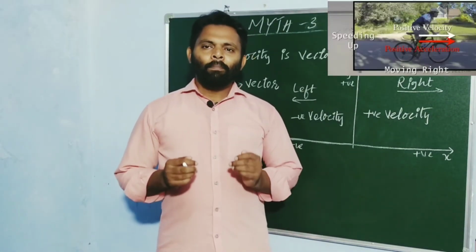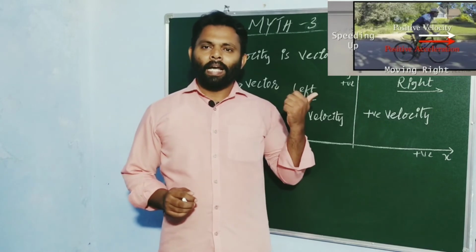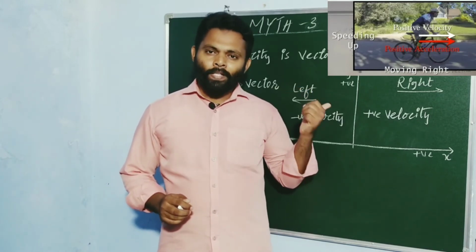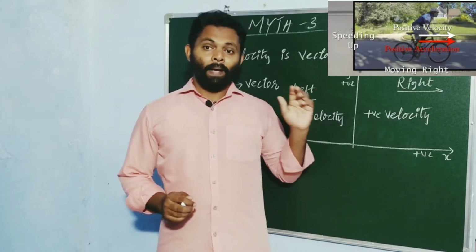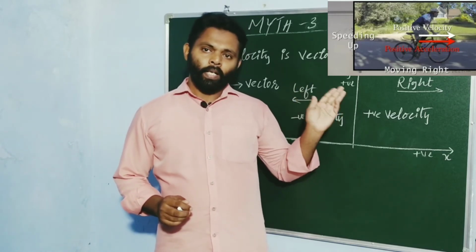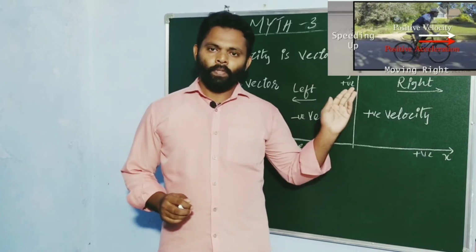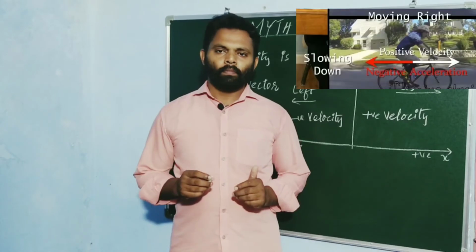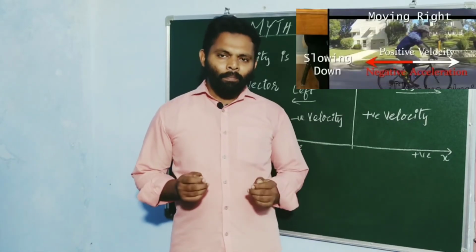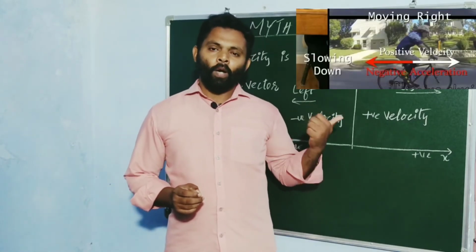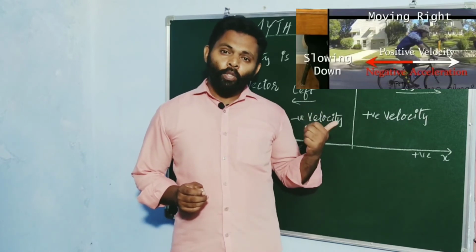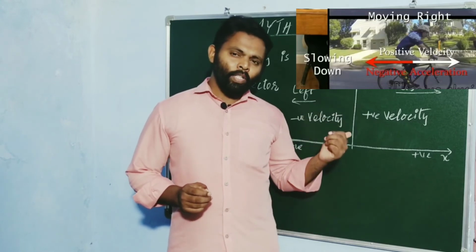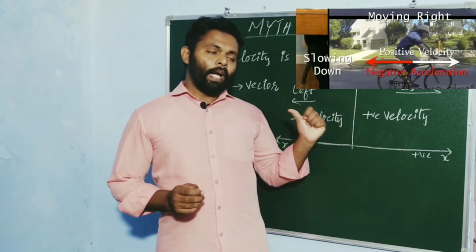Let's say I'm riding my bike to the right and speeding up. In this particular case, my velocity would be to the right and my acceleration would also be to the right. Both will be positive because they will be to the right. Instead, if I am riding my bike to the right and slowing down, my velocity again is going to be to the right and positive. However, my acceleration is going to be to the left and negative.